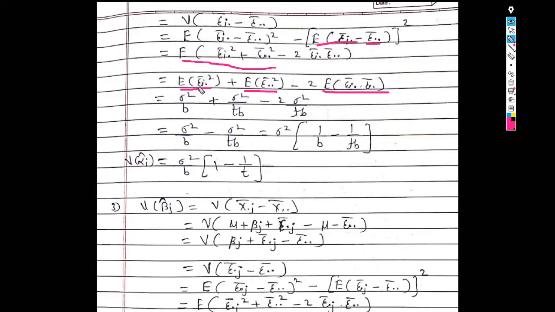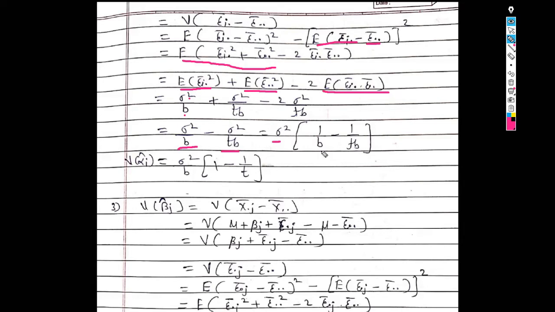We know that expected value of epsilon i dot bar square is sigma square upon b. Then expected value of epsilon dot dot bar square is sigma square upon t into b. Minus 2 times expected value of epsilon i dot bar into epsilon dot dot bar is sigma square upon t into b. So in the next step we get sigma square upon b minus sigma square upon t into b. Now take sigma square outside the bracket. So we get sigma square in bracket 1 upon b minus 1 upon t into b.